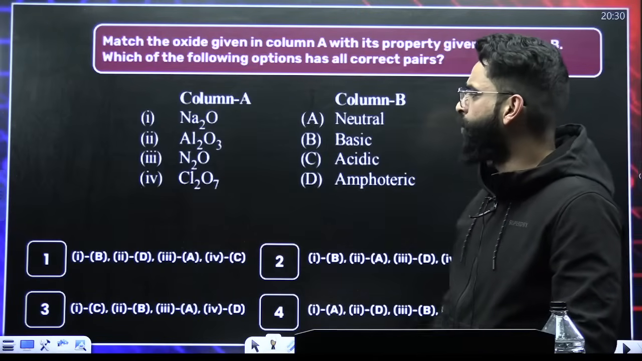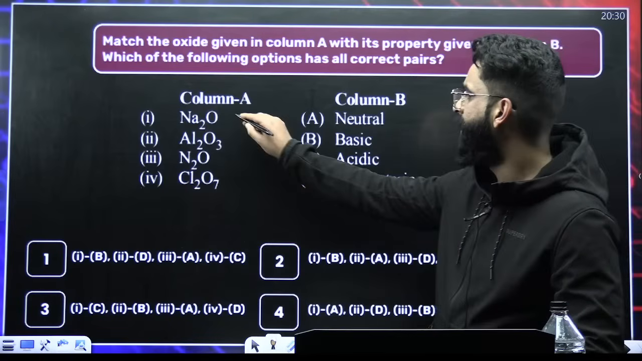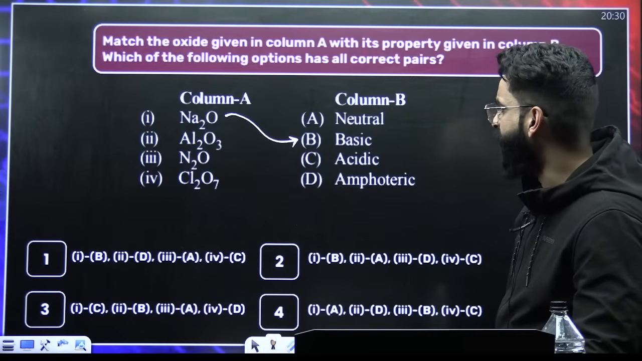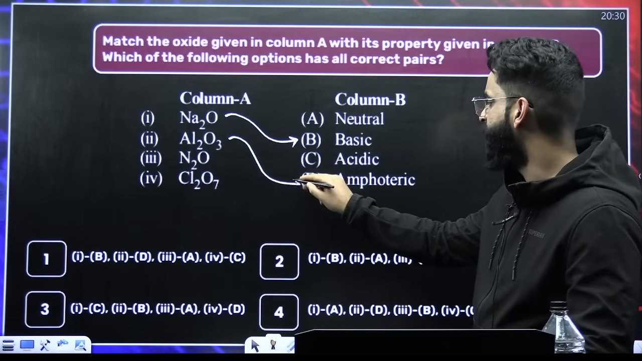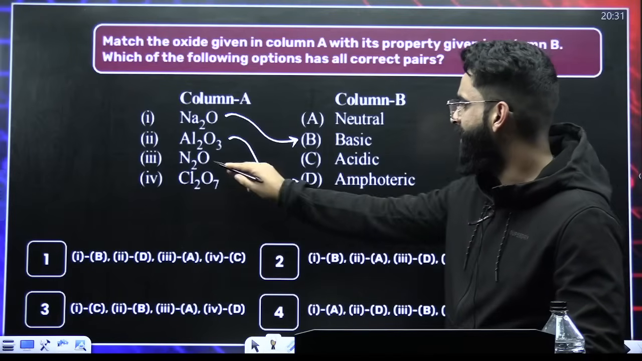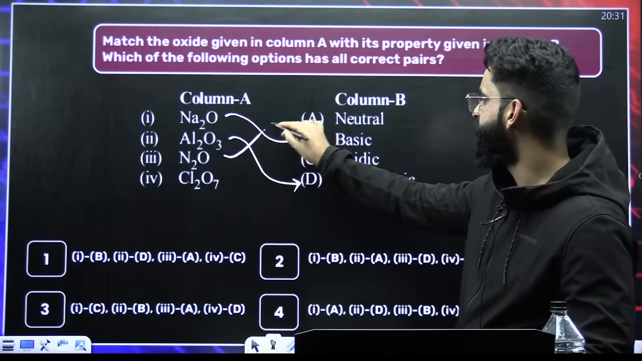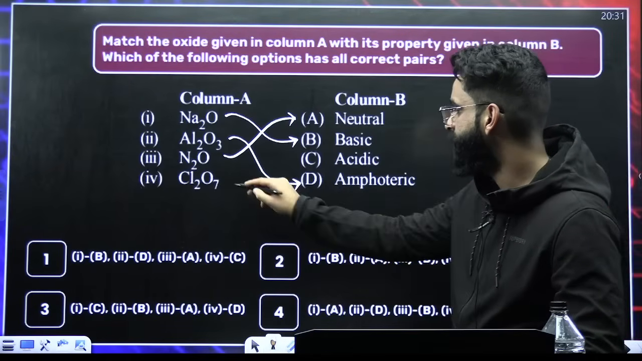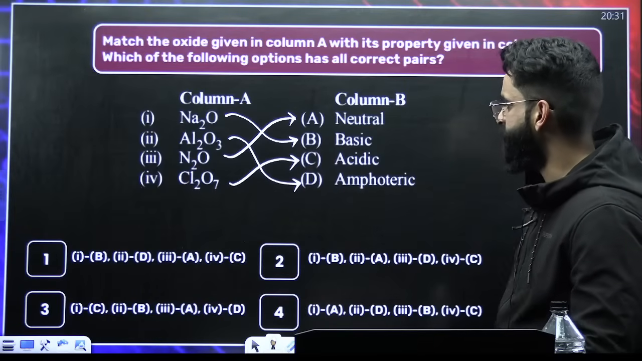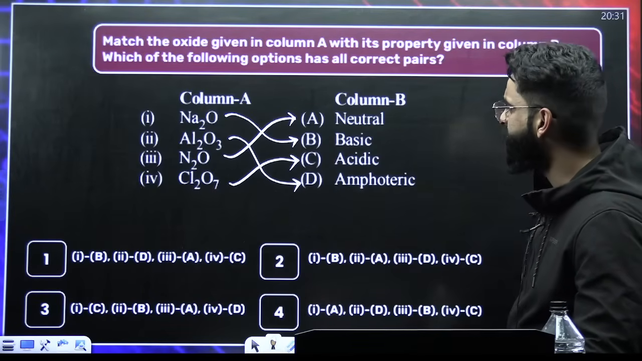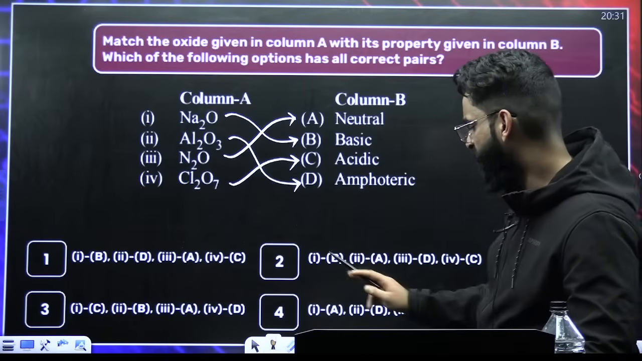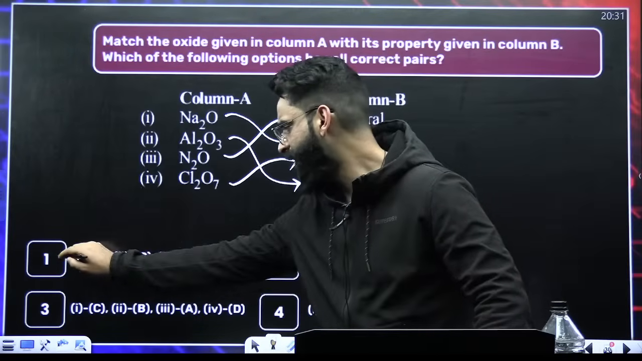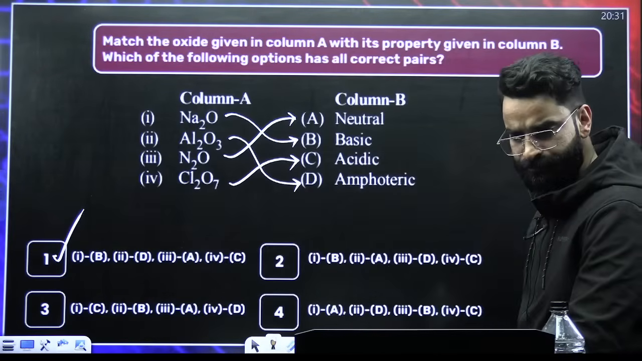My dear students, Na2O is a basic oxide. Al2O3 is an amphoteric oxide. N2O is a neutral one. Cl2O7 is going to be an acidic oxide. Now you can check the options. 1 with B, 2 with D, 2 with A. It's option A. That's the correct one among all.